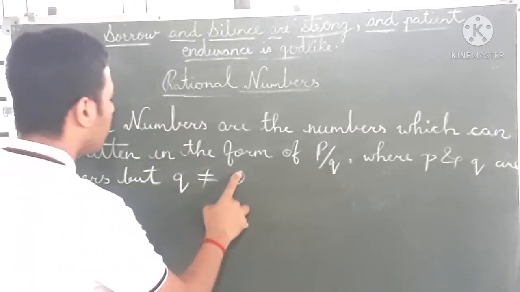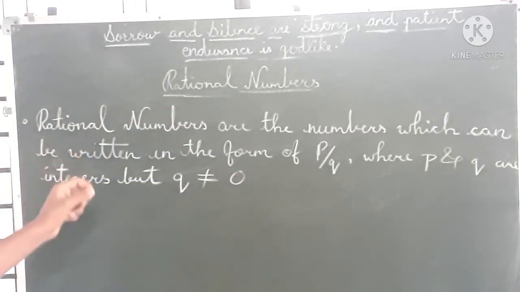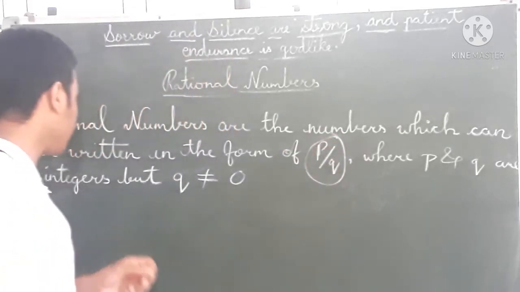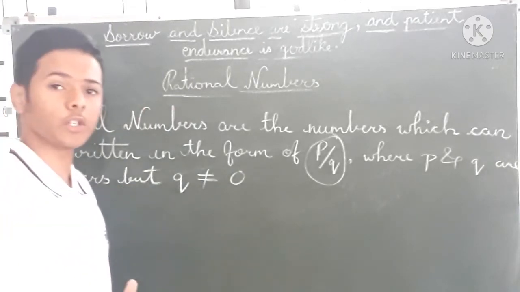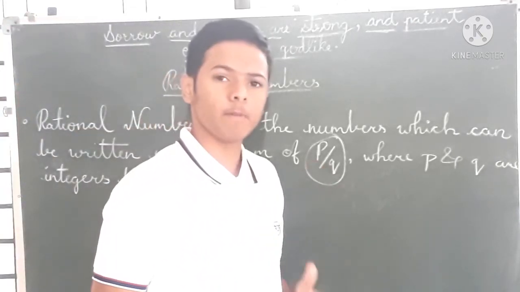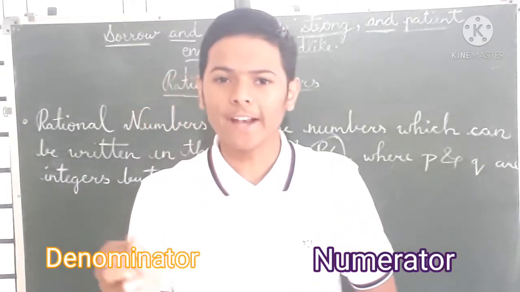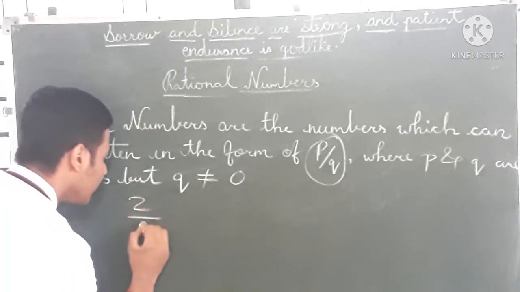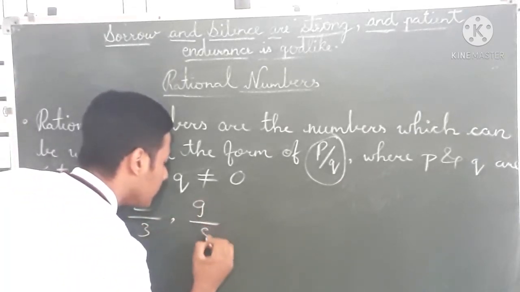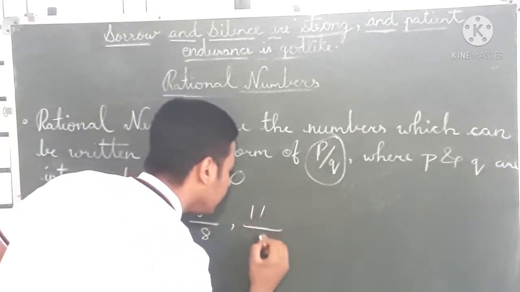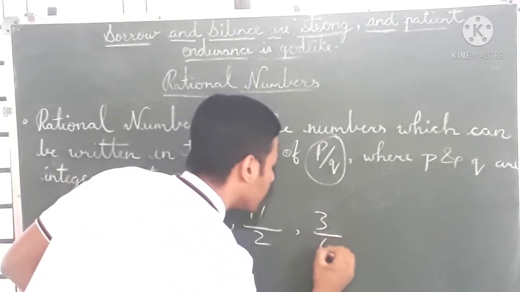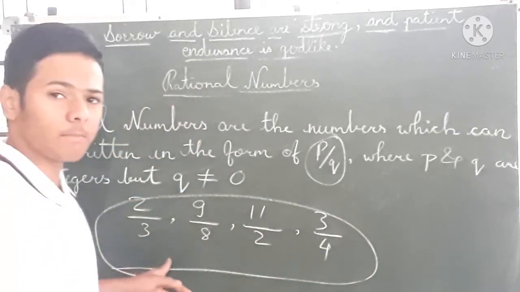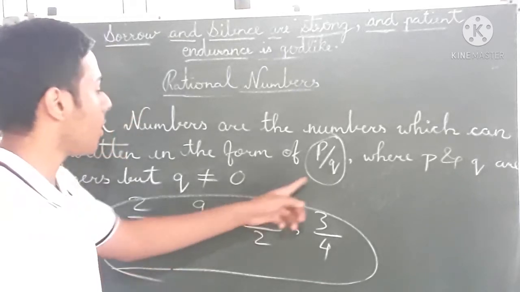Yes, what is a rational number? Rational numbers are the numbers which can be written in the form of p by q, where p and q are integers but q is not equal to 0. What is p by q? P by q means numerator and denominator. For example, 2 by 3, 9 by 8, 11 by 2, 3 by 4. These all numbers are rational numbers because they are in the form of p by q.